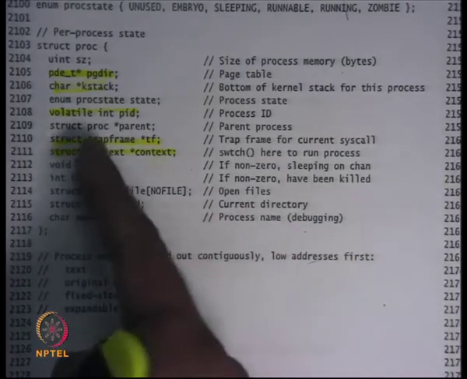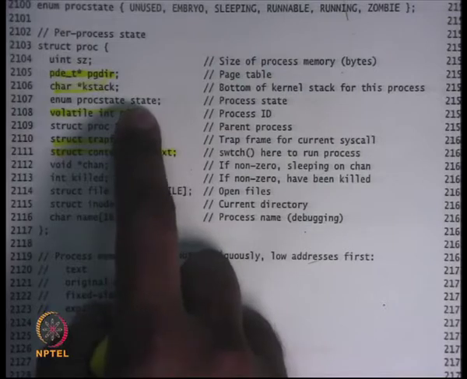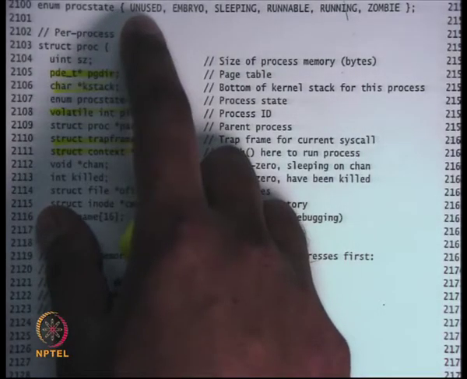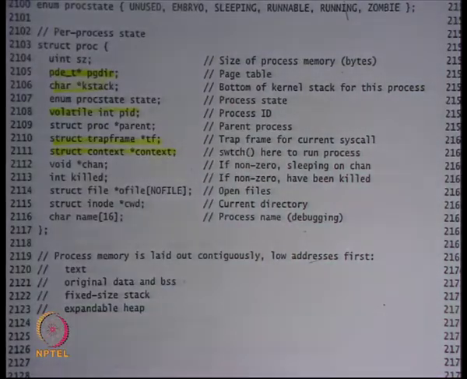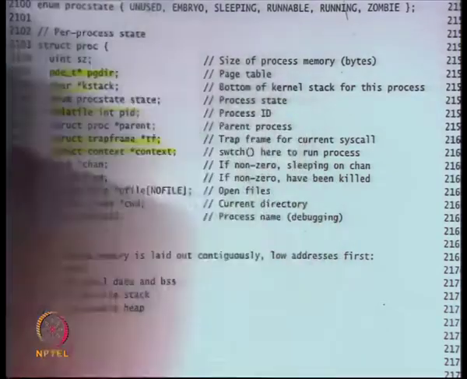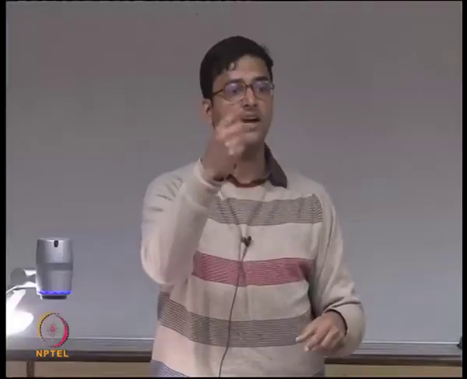But let's just look at the other fields. Let's say state. A process also has a state, which basically says whether it's used or unused. So this is just to say whether a process exists or not, right? If you're not implementing the list of PCBs as a list, but you are implementing it as an array, then you can just have this bit saying this PCB is not used, which means it's not even allocated.